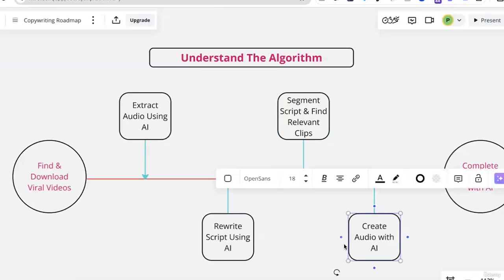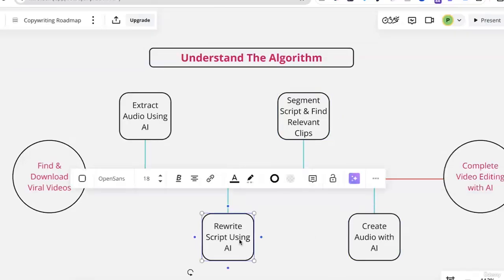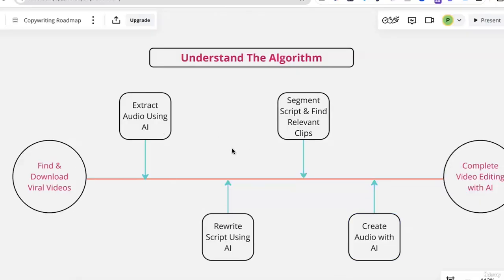After that, we'll create audio based on this script using an AI tool. When every resource is ready, we'll complete the video editing with an AI tool. So this is the process and this is the algorithm.